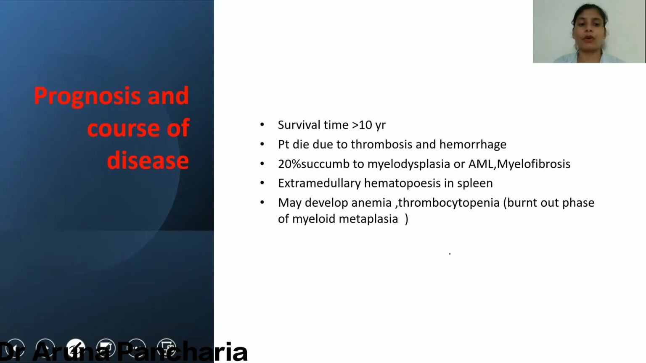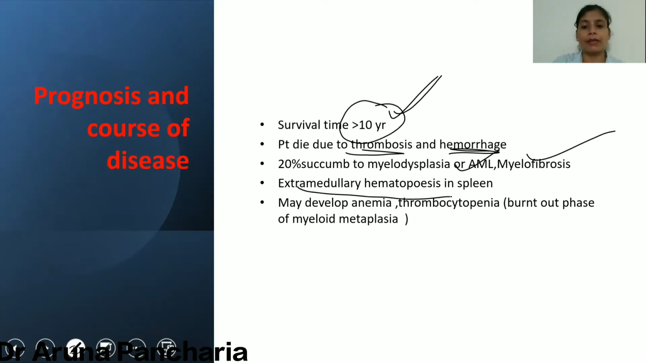Now, coming to the prognosis and the course of the disease, survival time is greater than 10 years when the patient takes the treatment, and in the absence of treatment, the survival time is reduced. The cause of death in polycythemia is thrombosis or hemorrhage, and 20% can convert into AML or myelofibrosis. In the course of polycythemia vera, there is extramedullary hematopoiesis in the spleen. The patient may develop anemia and thrombocytopenia, specifically in the spent phase or burnt out phase.